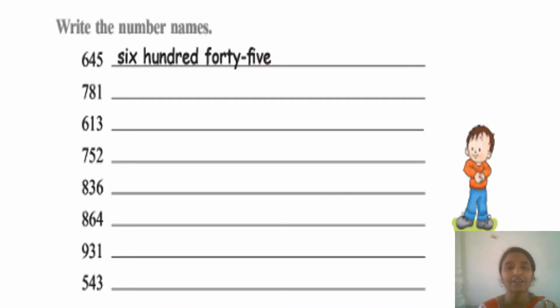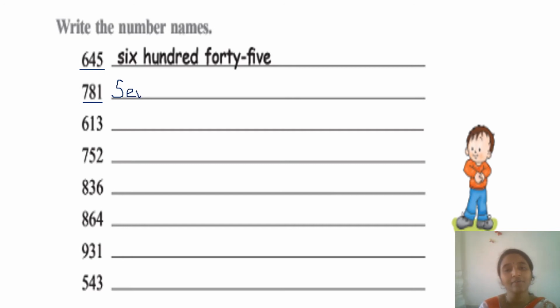Write the number names. You have already written some number names, right? Now you have to write the number names for these numbers also. One is already given for you. What is that number? 645 which is written for you. Now the second number is 781. How you will read this number 781? You will read it as 781. So I have to write here 7.